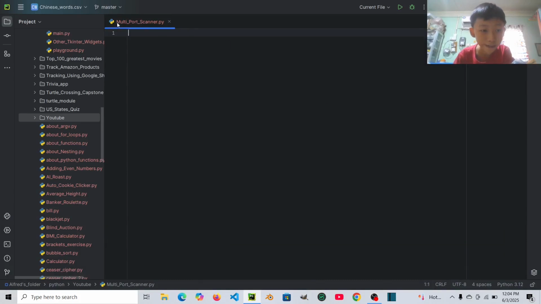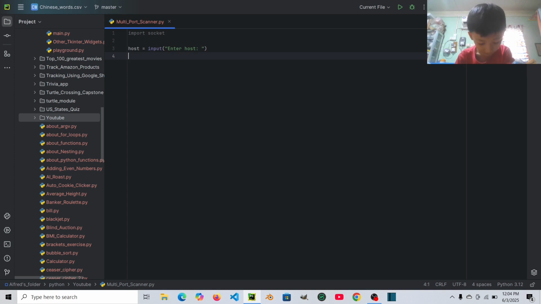Today we're going to be making a multi-port scanner, so it will scan the range that we type, the start range and then the last range. So first, let's import socket. Then let's say host equals input, enter host.